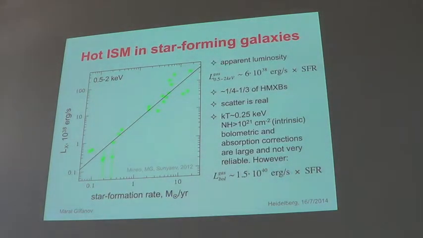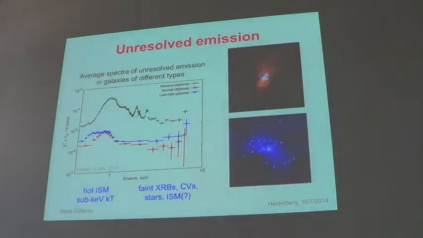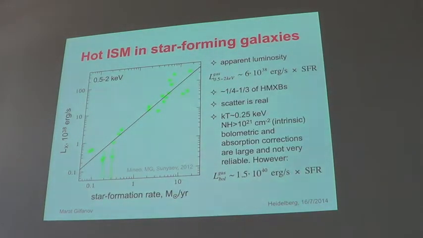Now, for star-forming galaxies, the hot ISM, this component, correlates pretty well with the star formation rate. This is from the paper with Stefan and Mineo, and apparent luminosity is easy. It follows this relation, and it's some fraction of the high mass X-ray binaries luminosity, but these are very soft spectra with a temperature of quarter keV, and the intrinsic absorption in these galaxies exceeds 10^21 per square centimeter.